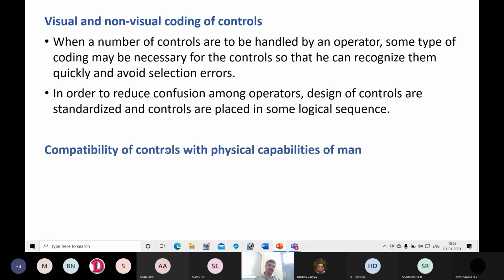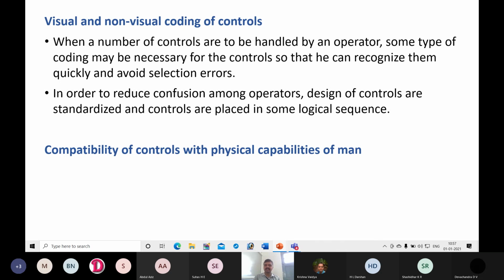Okay, next, compatibility of controls with physical capabilities of man. We discussed physical capabilities in the previous class. In order to operate controls by understanding the displayed information, the user of the equipment should have some capabilities: capabilities related to vision, hearing, and physical capabilities like strength, muscular capabilities or movement capabilities.